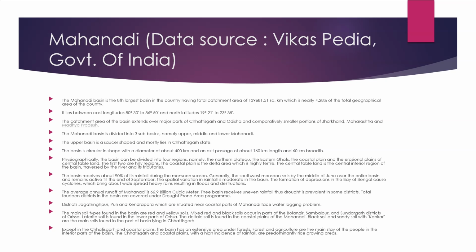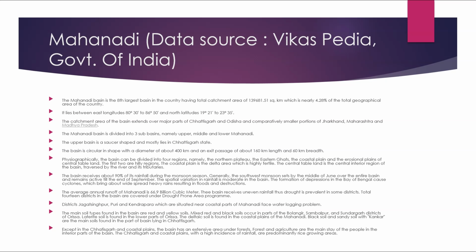The annual runoff of Mahanadi is 66.9 billion cubic meters. The basin receives uneven rainfall, thus drought is prevalent in some districts. A total of 14 districts in the basin are covered under the drought-prone area program. Districts Jagatsinghpur, Puri and Kendrapara, which are situated near the coastal parts of Mahanadi, face waterlogging problems.